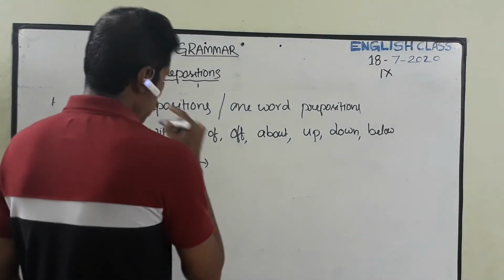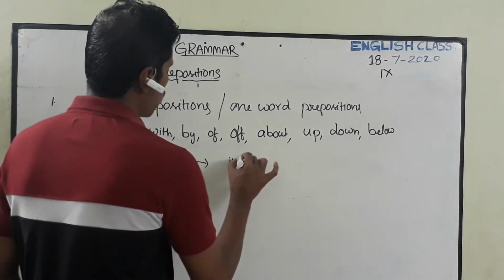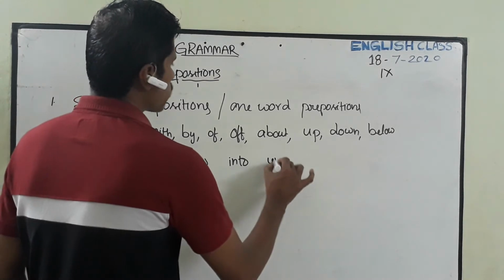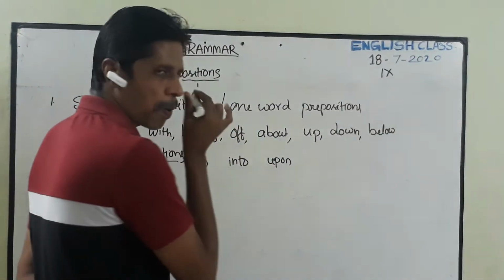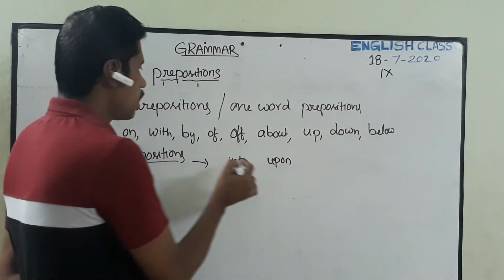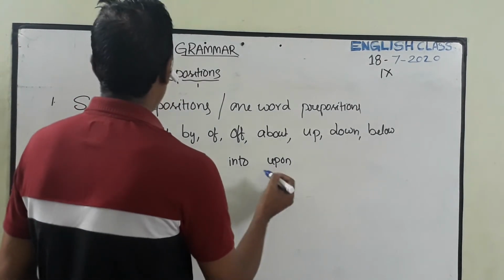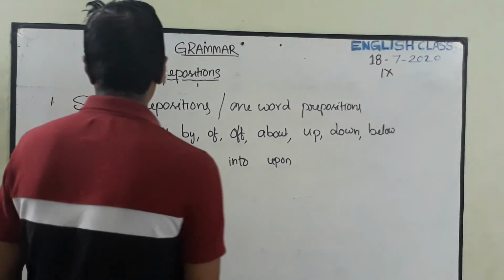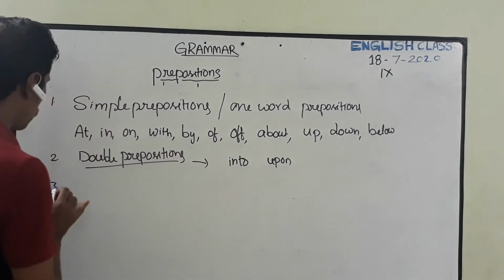See here, in plus to into, up plus on upon. Okay, these two are called double prepositions.